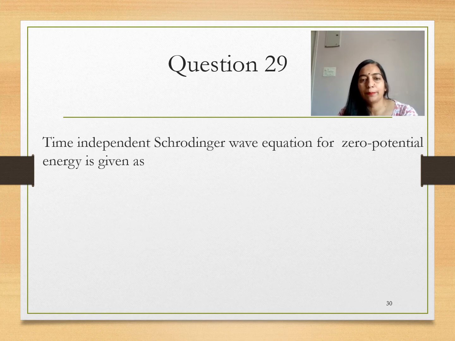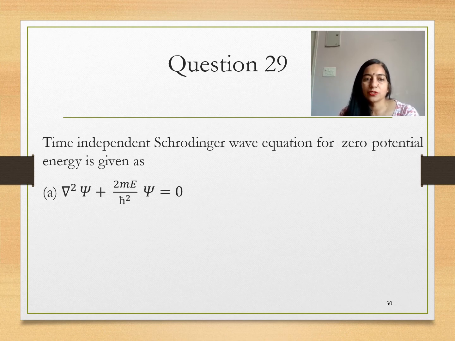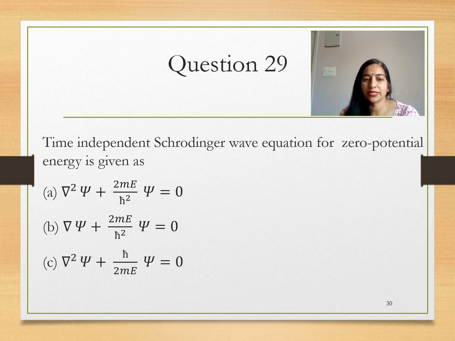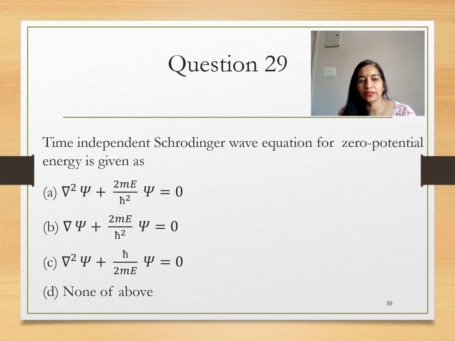The time independent Schrödinger wave equation for zero potential energy is given by: del square psi plus 2mE upon h cross square psi equals 0; or del psi plus 2mE upon h cross square psi equals 0; or del square psi plus h cross upon 2mE psi equals 0; or none of the above. So option A is the correct option, because in the second option there is no del square.